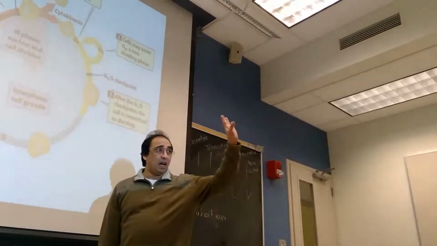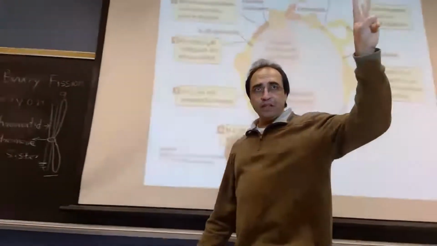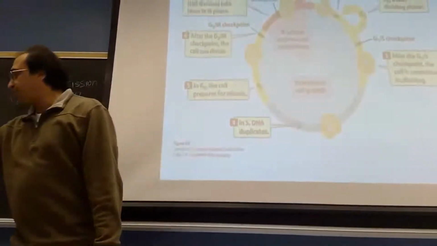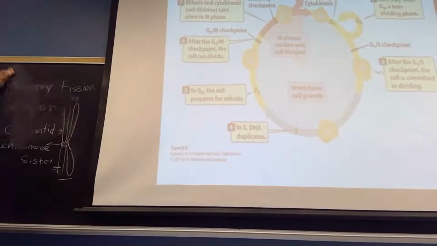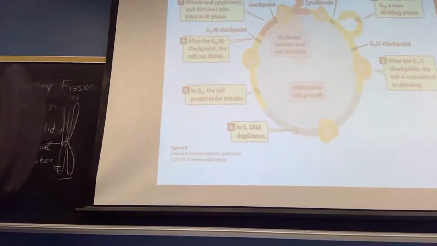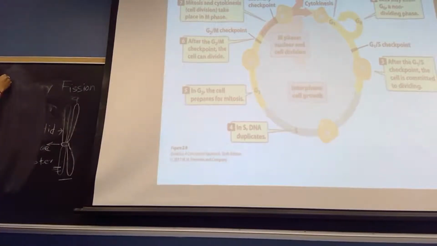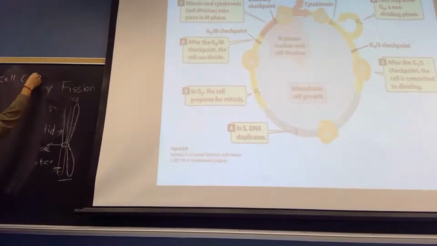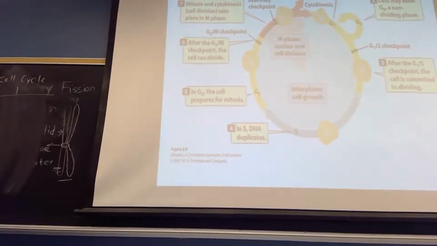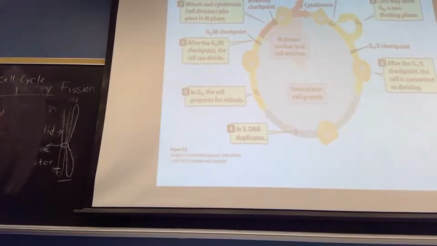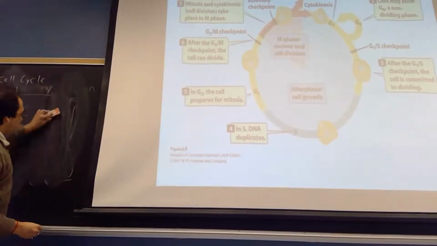So we have two main stages of the cell cycle. One is called the divisional phase, and another is called interphase.